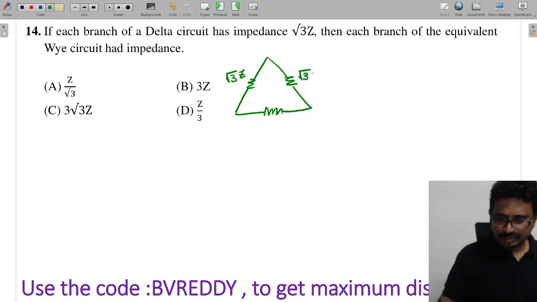This is also root 3Z. This is also root 3Z.